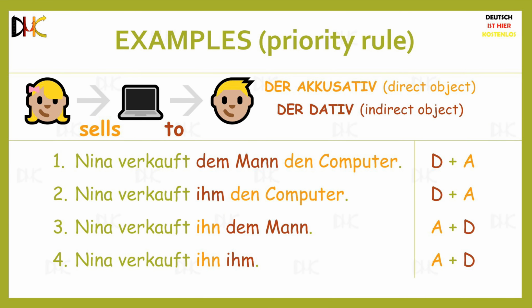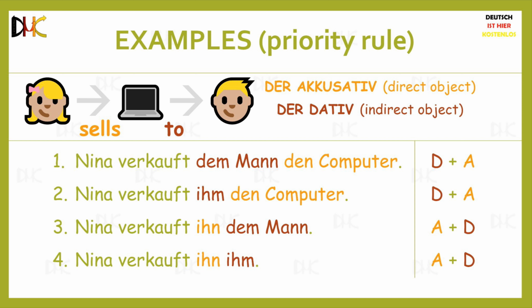The dative case is most often accompanied by the accusative case, just like English, but there are also sentences that only use the dative case, as we will see soon. In English, you can say she sells him the computer as well as she sells the computer to him. So even if you swap the order of the direct and the indirect object in the sentence, it does not make it wrong. However, unlike English, the order in which you use the accusative and dative cases in a particular sentence is fixed in German.